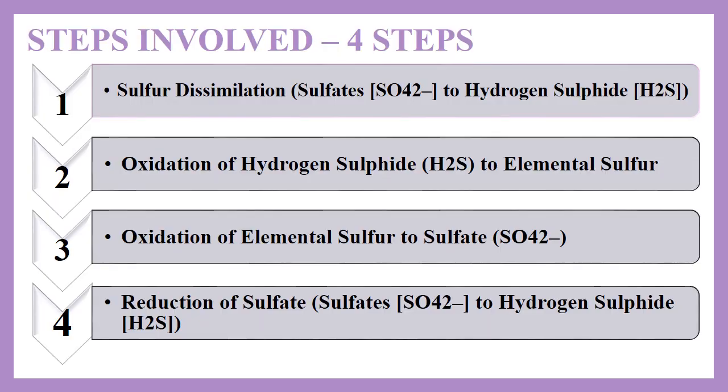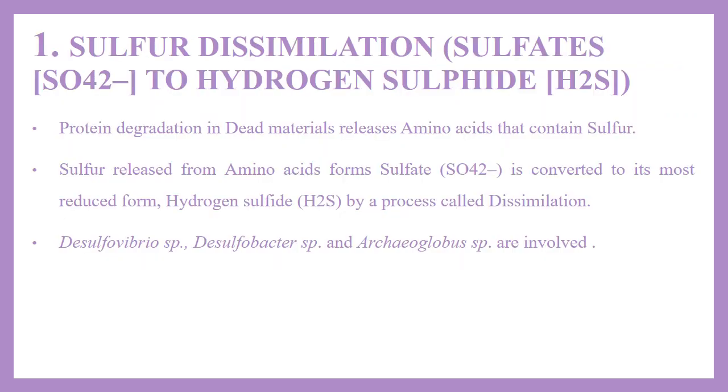The major steps involved in the sulfur cycle are sulfur dissimilation to hydrogen sulfide, oxidation of hydrogen sulfide to elemental sulfur, oxidation of elemental sulfur to sulfate, and reduction of sulfate to hydrogen sulfide. First, sulfur dissimilation to hydrogen sulfide. Protein degradation in dead materials releases amino acids which contain sulfur.